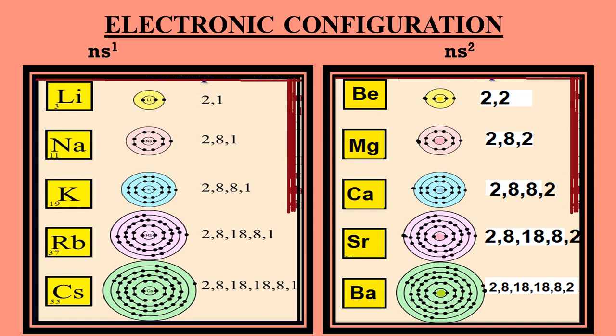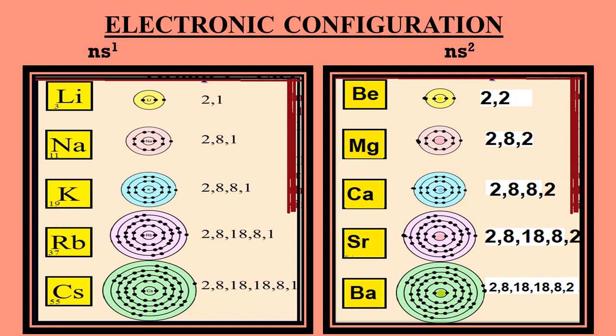Let's learn the electronic configuration of alkali and alkaline earth metals. Alkali metals, say lithium, sodium, potassium, rubidium, and cesium, all have one electron in the valence shell. As you can see in the diagram, lithium, sodium, potassium, rubidium, cesium all are having one electron in the valence shell, although the valence shell number is different. So their general electronic configuration is ns1.